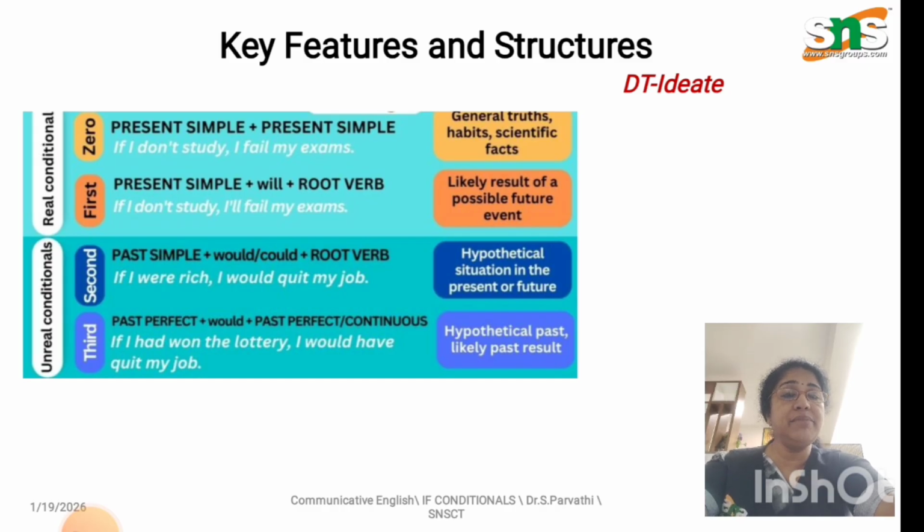Second conditional: past simple. If I were rich, it's a hypothetical situation in the present or future. If I were rich, I would quit my job. And third conditional: past perfect plus would have plus past participle. If I had won the lottery, I would have quit my job. It's a hypothetical past, with a likely past result.